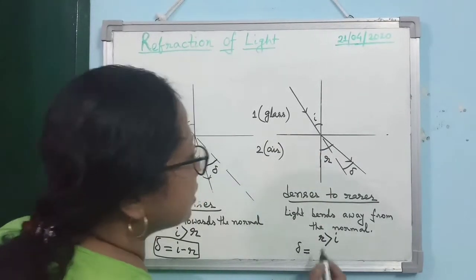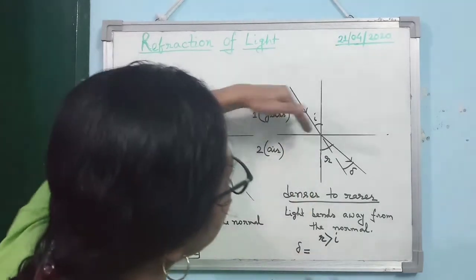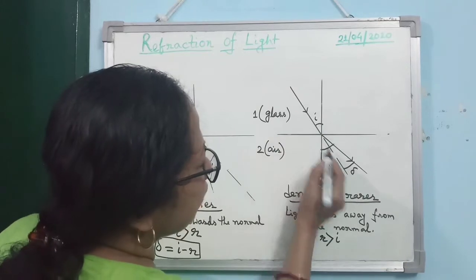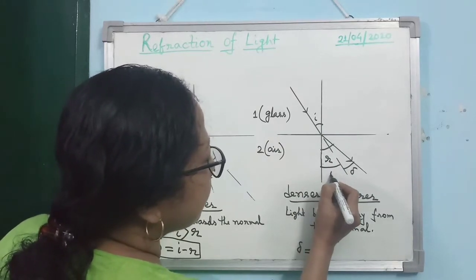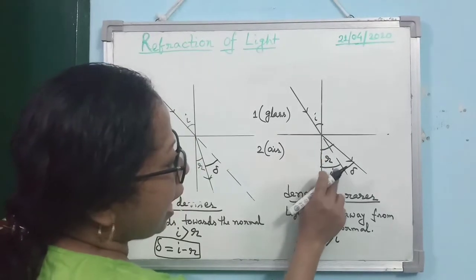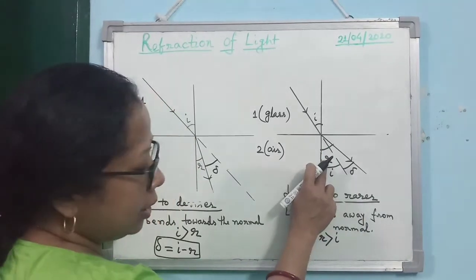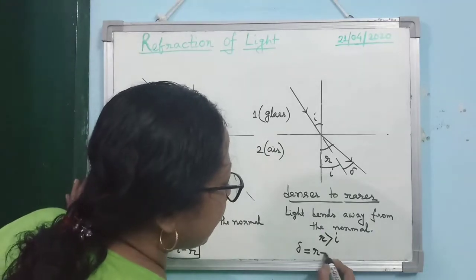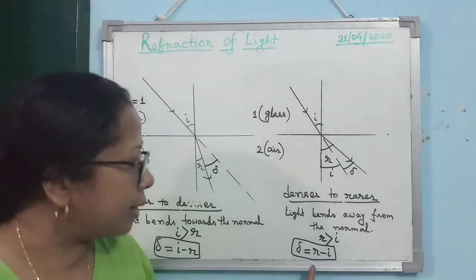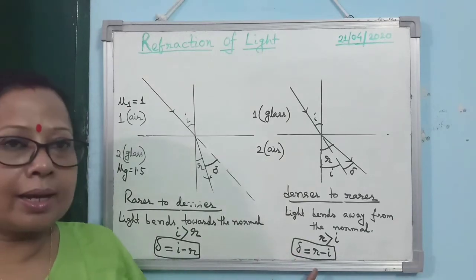Now, in this case, what is delta? Just try to understand it. This angle is equal to I. If I draw the diagram, this is the vertically opposite angle, so this is I. So you see I plus delta equal to R, and delta is equal to R minus I. If you look at the angle of deviation, you can get one nice relation.